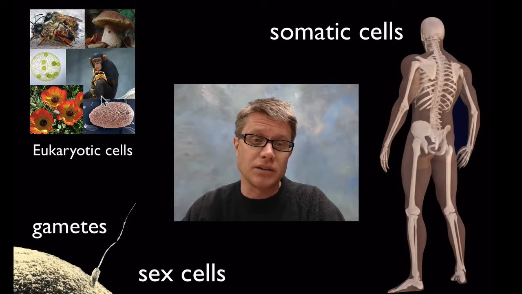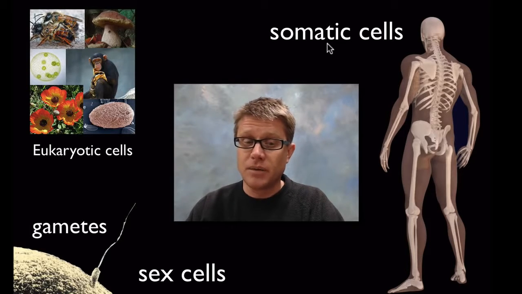And so eukaryotic cells are going to be everything from the chimpanzee to the bees, to the flowers, to the mushroom, to the yeast. They all have a nuclei. And so there are 2 types of cells that we find inside eukaryotic organisms. First are going to be the somatic cells. Somatic cells are going to be the body cells in your body. And then we're going to have the gametes, which are going to be the sex cells.